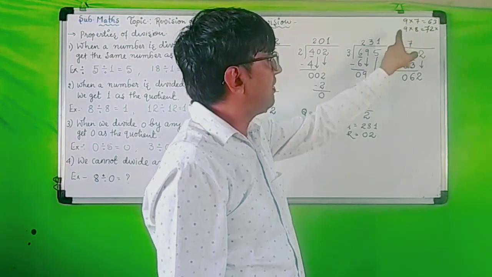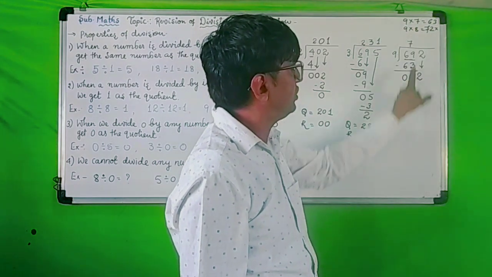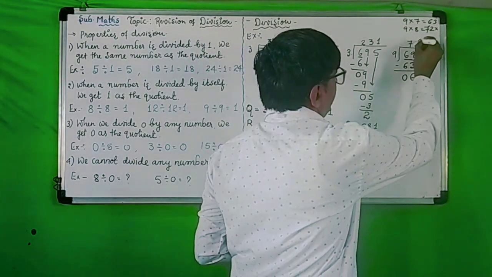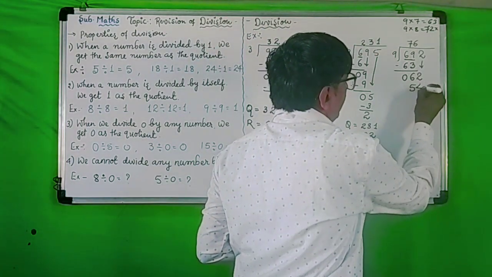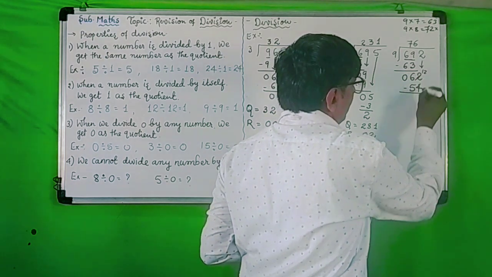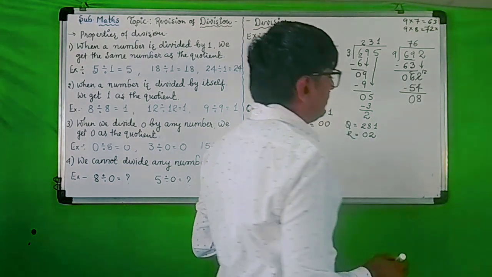Now children, you see here again we will read the table of 9, but 9 sevens are 63, and 63 is greater than 62. So 9 sixes are 54. 62 minus 54, so 12 minus 4 equal to 8. And here 5 minus 5 equal to 0.